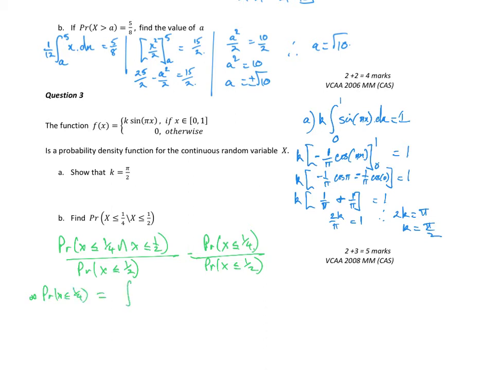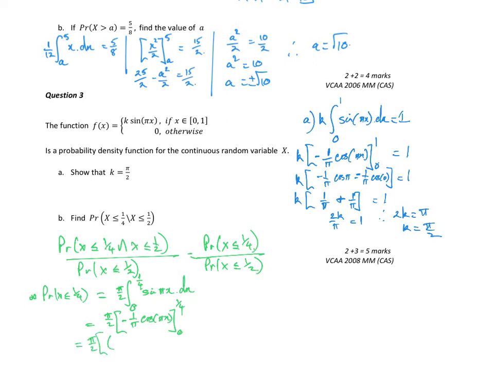So let's do probability that x is less than 1/4, which is equal to the integral. We'll give a k value at the front, which is pi on 2. Pi on 2 out the front, of less than 1/4, so it's 1/4. 0 to 1/4 of sine pi x dx, which is equal to pi on 2, antiderivative of sine pi x is negative 1 on pi cos pi x, evaluated between 1/4 and 0, which is equal to pi on 2 outside of.